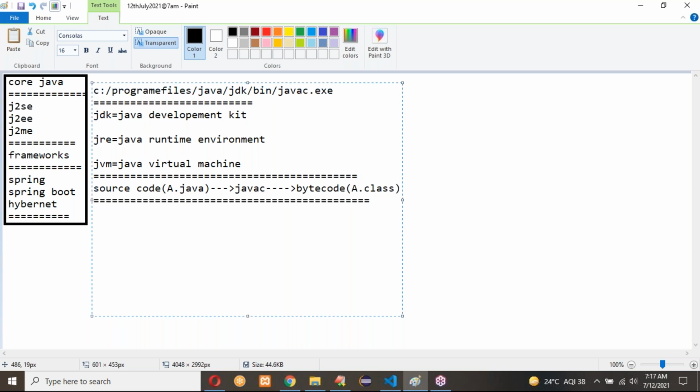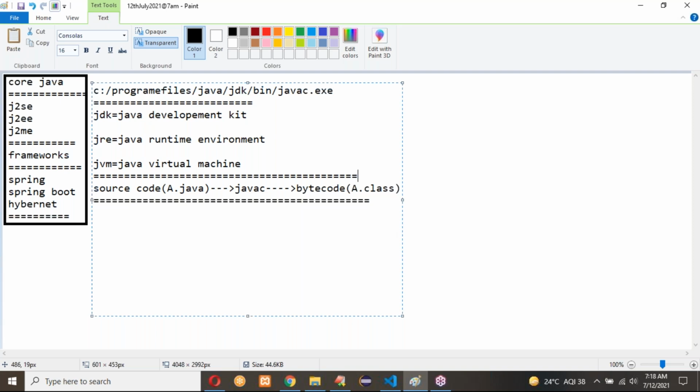There is no bytecode concept. Only in Java it will convert into a human unreadable format. That is bytecode. We cannot read it, but with the source code we are creating, we can compile our program and it will generate the bytecode for our application.